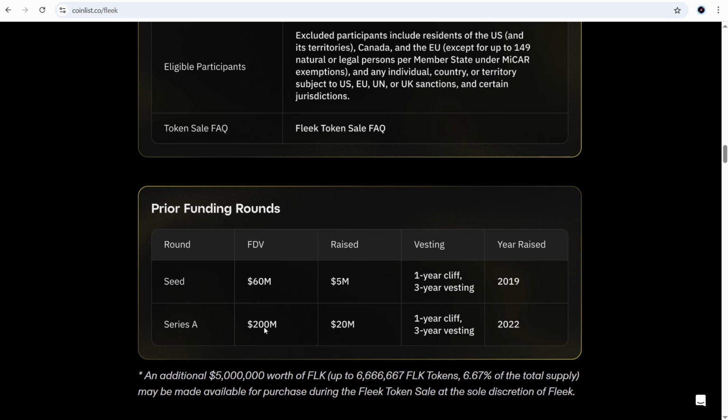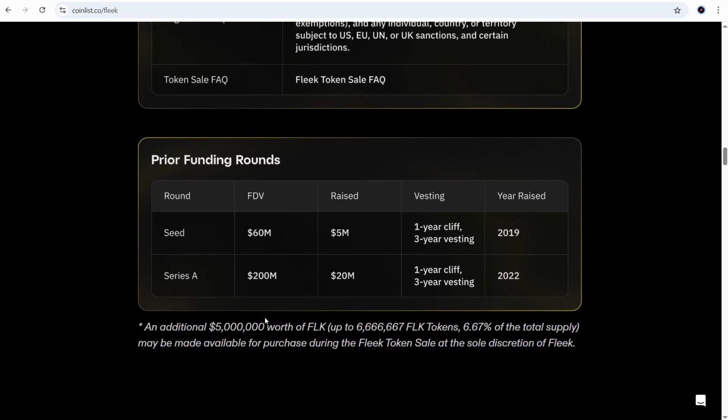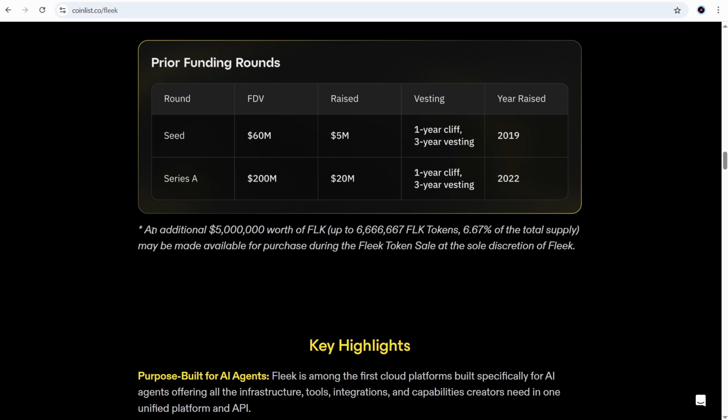It's really fantastic. I think it's because of the current market conditions and because the hype around AI agents isn't as big as before. Coinlist reserves the right to sell an additional 6.67%, the same amount of tokens, if they decide to. I think it's not a good sign, because more tokens at TG means higher selling pressure. Let's scroll down.